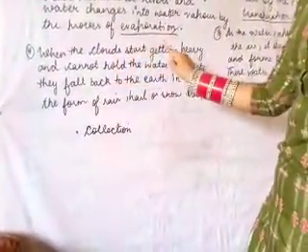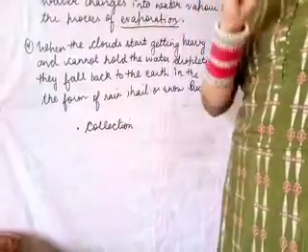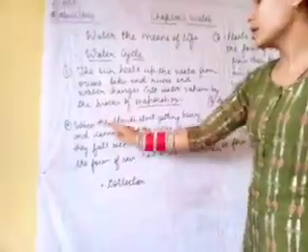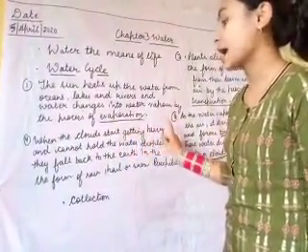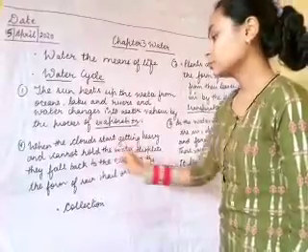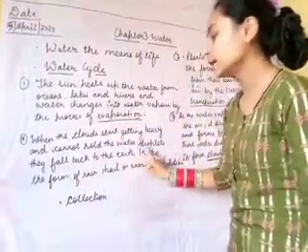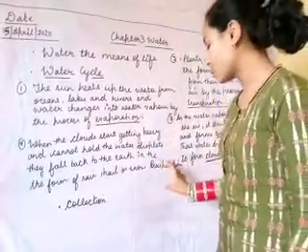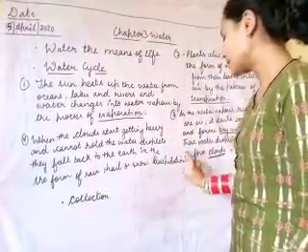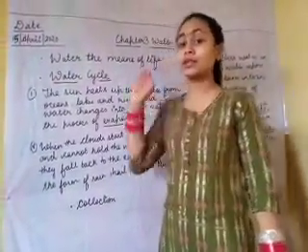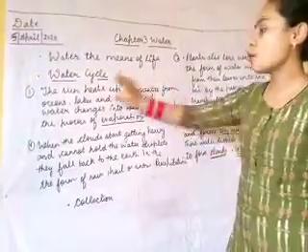Now what happened? When the tiny droplets come together, they form a cloud. When the cloud starts getting heavy and cannot hold the water droplets, they fall back to the earth in the form of rain, hail or snow, and this process is known as precipitation. We get water from rain also. So this is a process of water cycle.